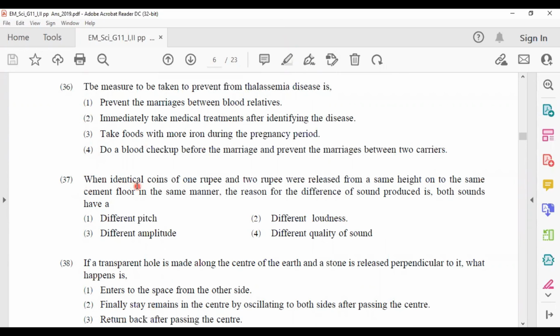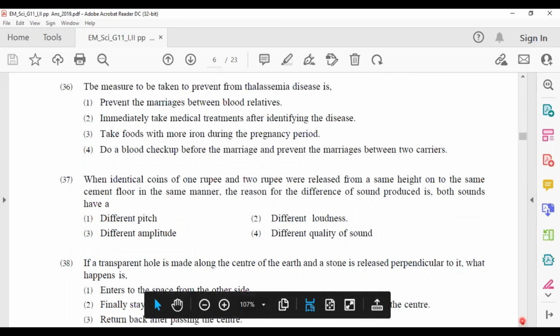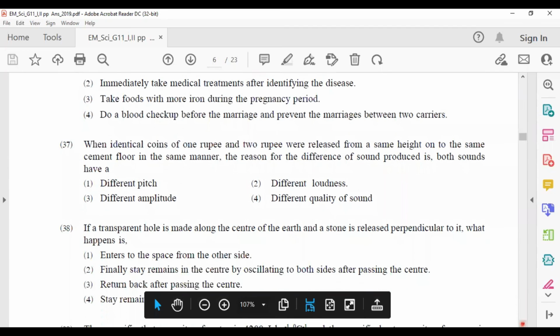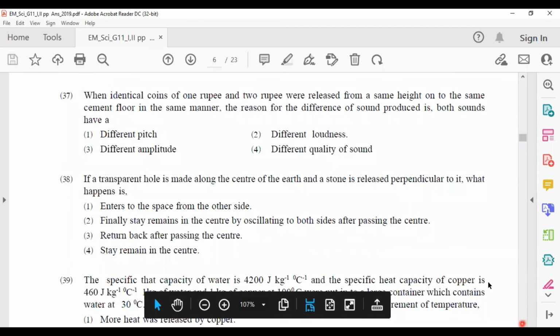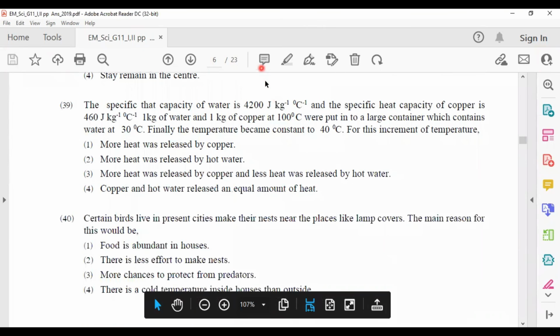37. When identical coins of 1 rupee and 2 rupee were released from the same height onto the same cement floor in the same manner, the reason for the difference of sound produced is that both sounds have a different pitch. That is why we can see different sounds when we are releasing these two coins.